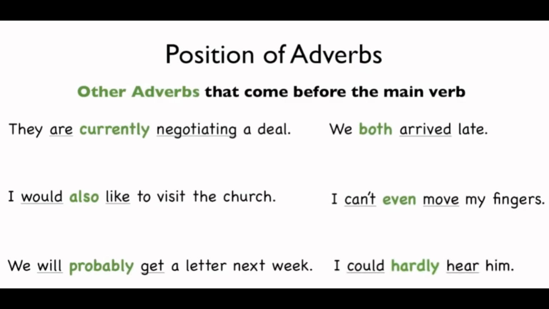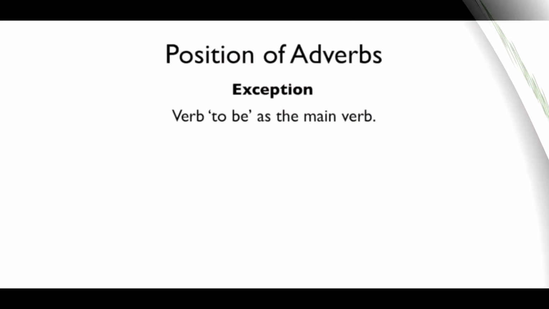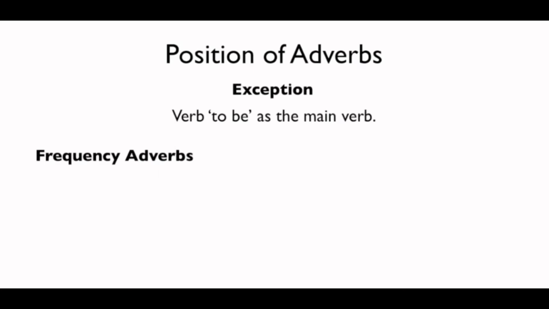Now, why is it so important to know about the position of other adverbs too? Because when you see them in a jumbled sentence, you often get confused about the right order of them in the sentence. Now there is an exception with the verb to be. When there is a verb to be, whether it is an auxiliary or main verb, the adverbs come after it. For example, she is always here.